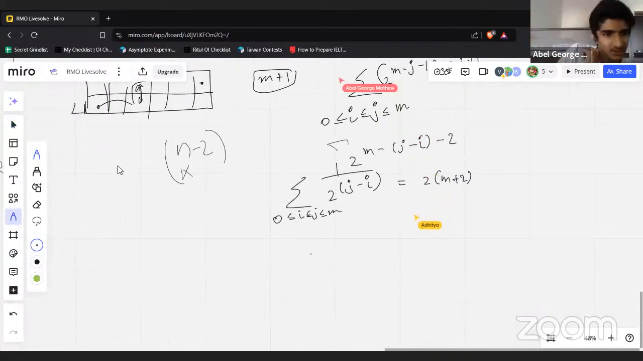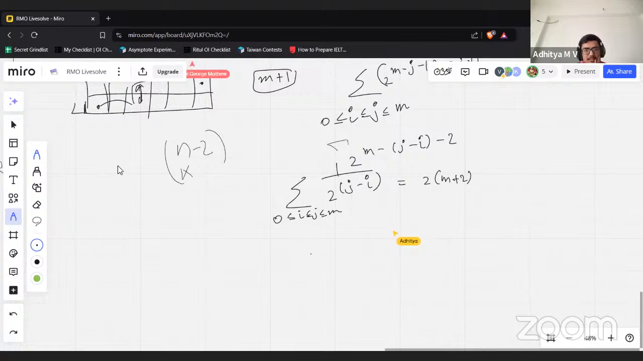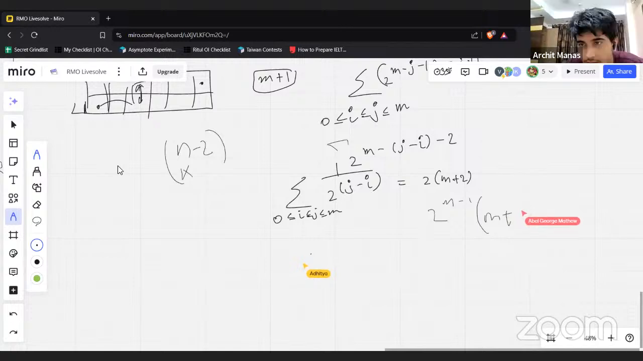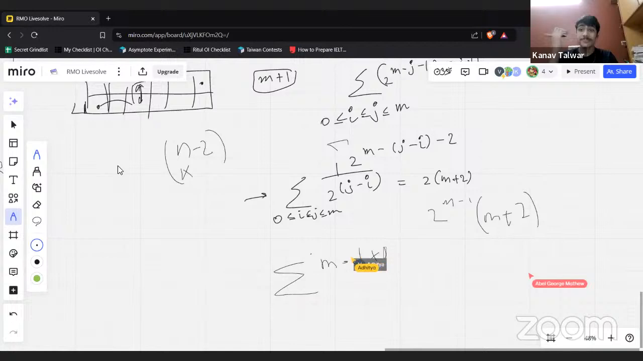We need to show that it is 2 to the power m minus 1 times n plus 2. Yeah, so I think we're basically done. We just have to show this little thing here. If you fix j minus i, then how many possibilities are there? Just induct on m.